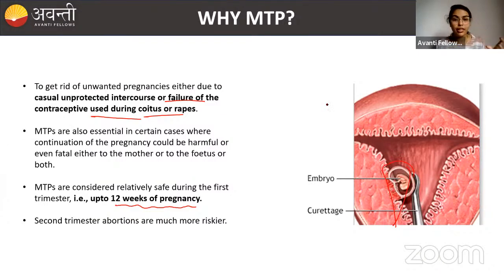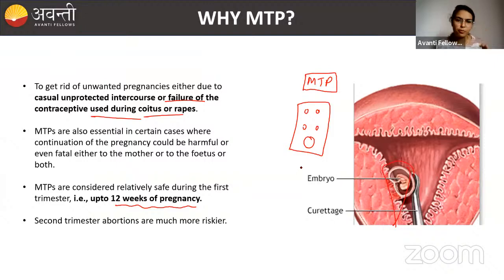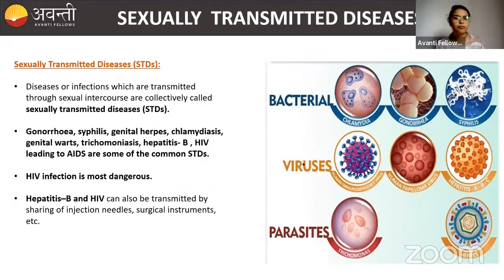I told you there will be an MTP kit, which are the tablets. You usually call it the MTP kit, which consists of two types of tablets. It is like this. There will be 4 tablets of one combination and another tablet. Mifepristone and misoprostone, medical termination. Clear now? So let's talk about sexually transmitted diseases.